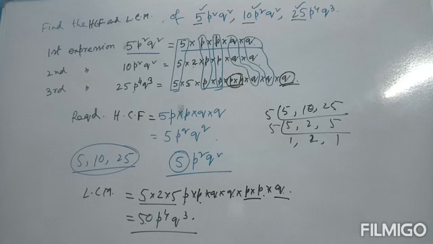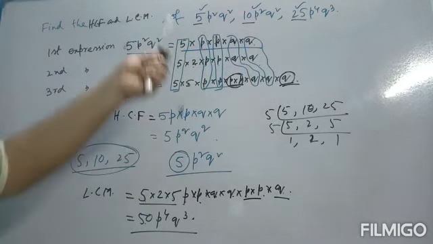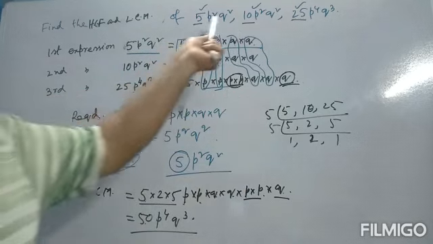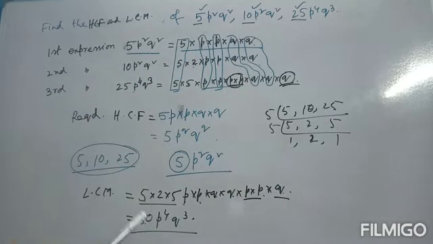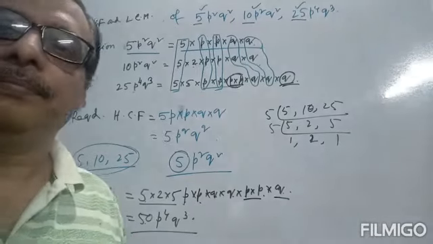So find the LCM of the numerical values, and then find the algebraic portion. We find the LCM of any number, any 3 numbers, 2 numbers, 4 numbers, etc. Clear? This is the procedure to find LCM with the help of the same example. Clear? Next we go to the next problem to find HCF and LCM.